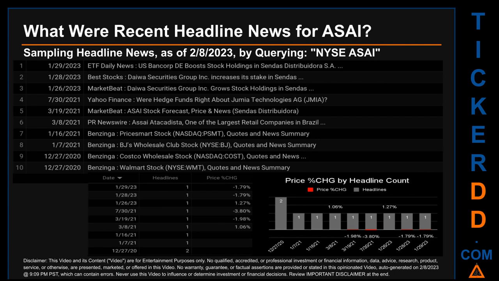The oldest publication was on Sunday, December 27, 2020, when, 2 years 2 months and 12 days ago, Benzinga published the headline that read, Costco Wholesale Stock, NASDAQ, Cost, Quotes and News. One other headline was found on this oldest publication date. Benzinga published the headline that read, Walmart Stock, NYSE, WMT, Quotes and News Summary.